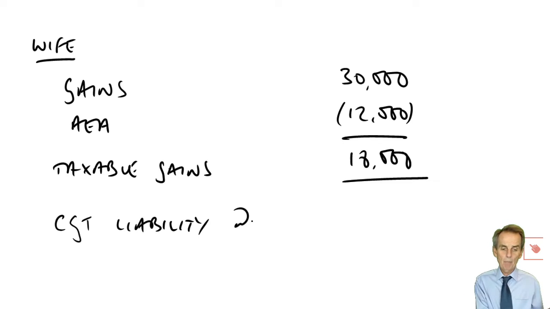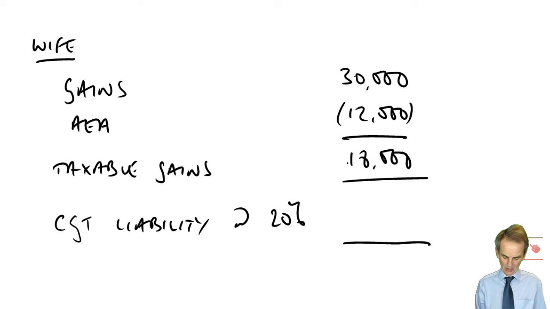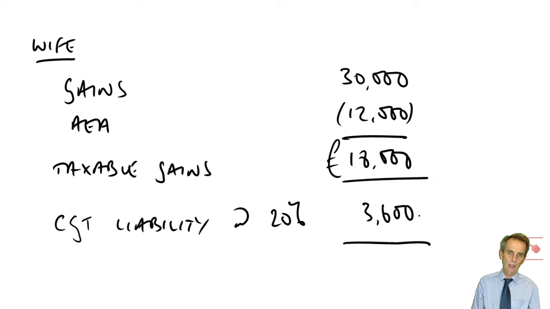So it is 10% if you were a basic rate taxpayer. She isn't. She's a higher rate taxpayer. Therefore, the CGT liability would be at 20%. 20% on £18,000 of taxable gains would be what? £3,600 of CGT liability. So at the moment, her basic plan is she owns these assets, she wants to sell them, raise cash for whatever purpose, or thinks on an investment basis it would be a good idea to sell them, and that would create a CGT liability of £3,600.